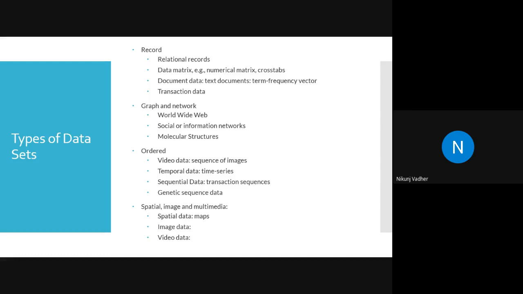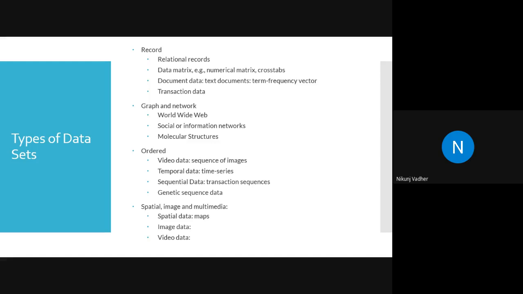Then data matrix, like numerical matrix or cross table, or document data like text documents and frequency vectors. We will see this terminology, like frequency count, in this lecture only. And transaction data means whatever we are purchasing. Let's say if you are making any online payment, the items you are buying, that is also a kind of transaction data.